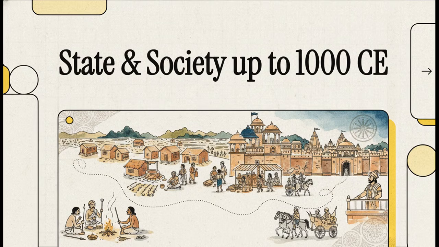Today, we're diving into an absolutely fascinating part of early Indian history. We're looking at Class 9 History, Chapter 5, State and Society up to 1000 CE. Now, we've talked about early humans and the Indus Valley civilization before, but this right here is a massive shift. We're going to see exactly how small, wandering groups of people eventually built these massive, unified empires. I'll be walking you through the whole thing step by step so you're completely prepared for your CBSE exams.